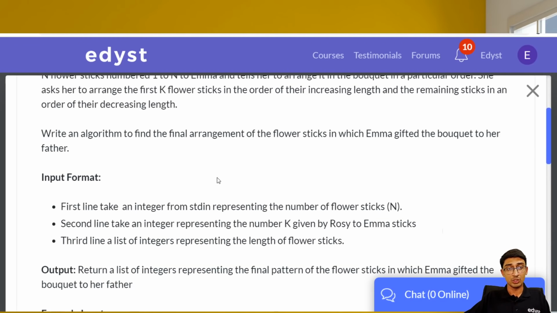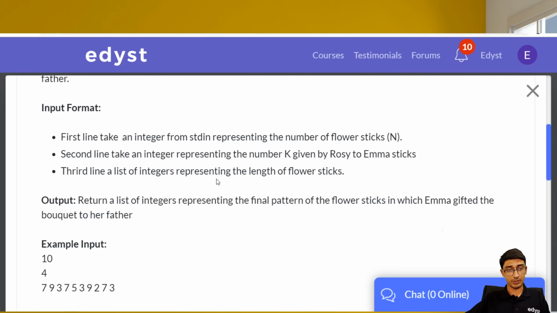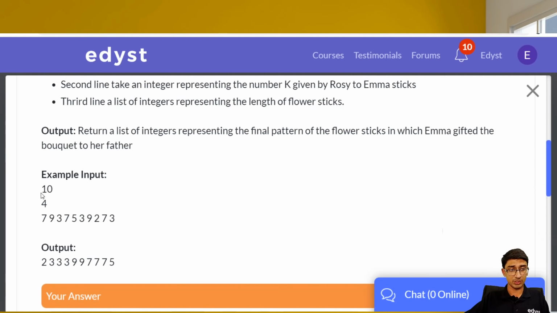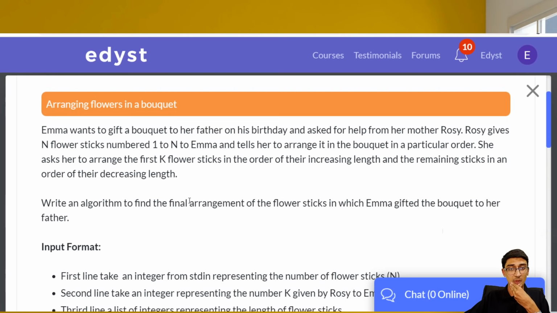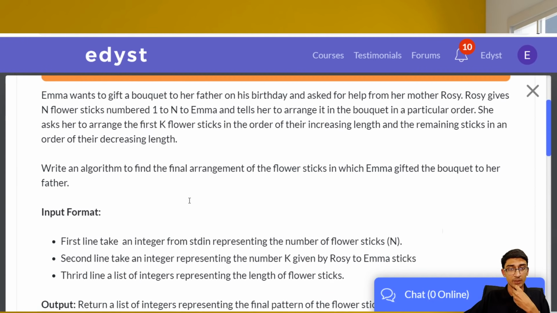Okay, so what we're supposed to do, if I understand it, is, this is the input we're given. We're told that there will be 10 flowers. We're given a number k, which is 4. All of the numbers less than 4 should be organized in ascending order. All of the numbers greater than 4 have to be organized in descending order, right? What about the numbers equal to 4?